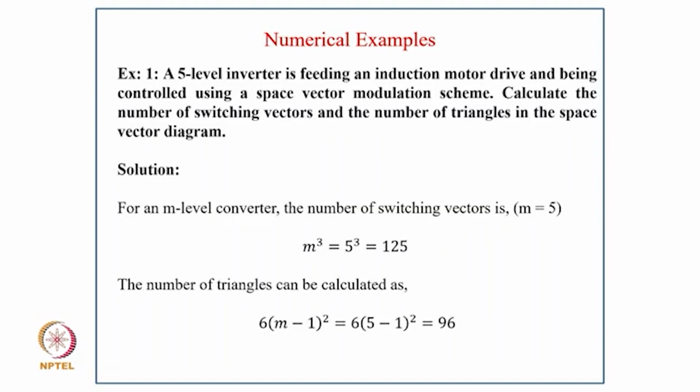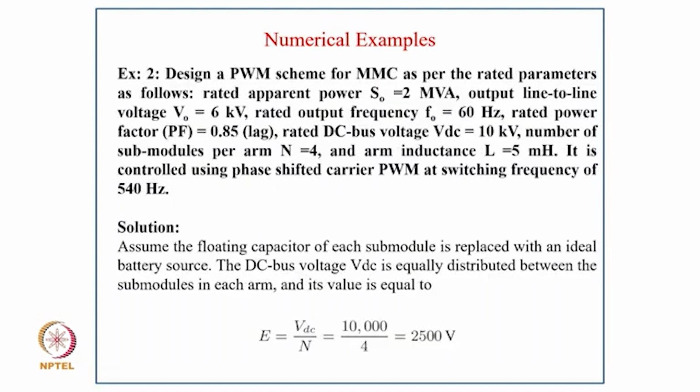So coming to example 1, a 5-level inverter is feeding an induction motor drive and being controlled using a space vector modulation scheme. Calculate the number of switching vectors and number of triangles in a space vector diagram. So solution is for an M-level converter, the number of switching vectors is M cubed, with M equal to 5. So M to power 3 equal to 5 to power 3, that is 125. And the number of triangles can be calculated as 6 into (M minus 1) squared, putting the value M equal to 5, it comes 96.